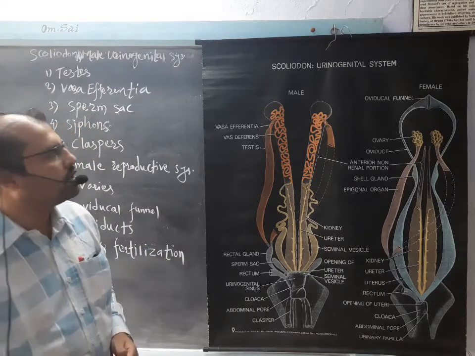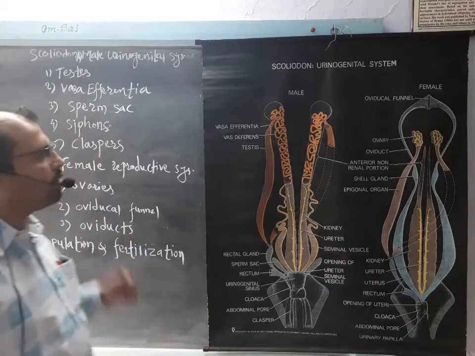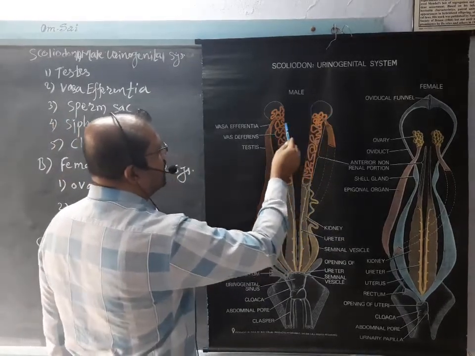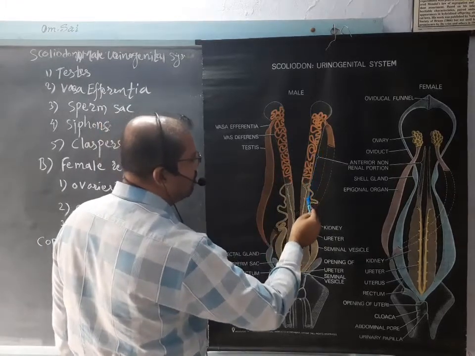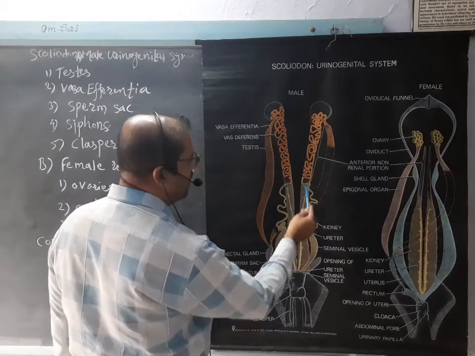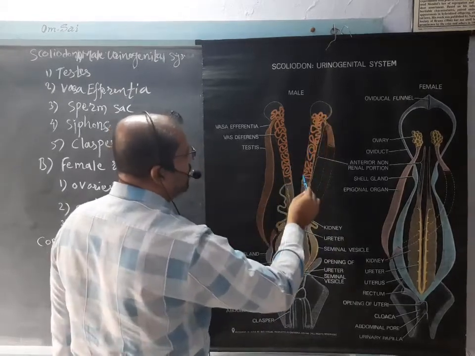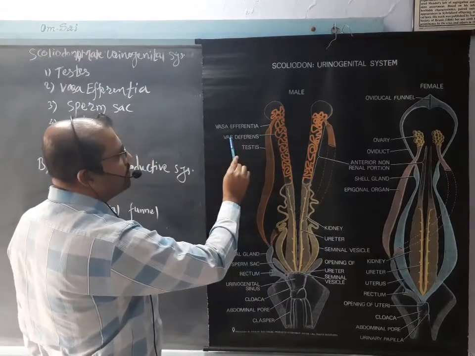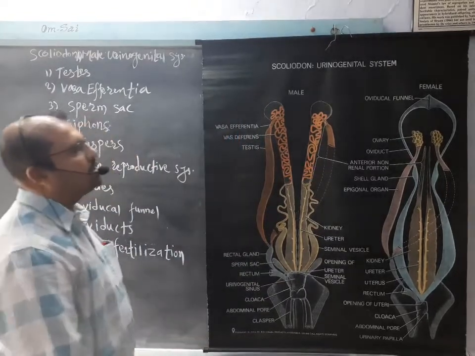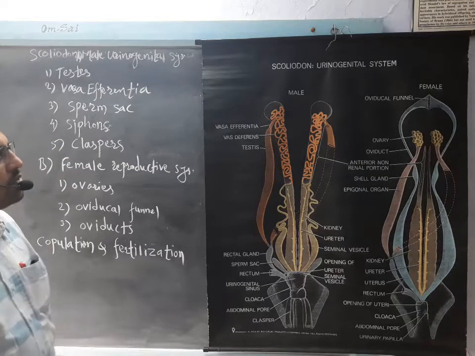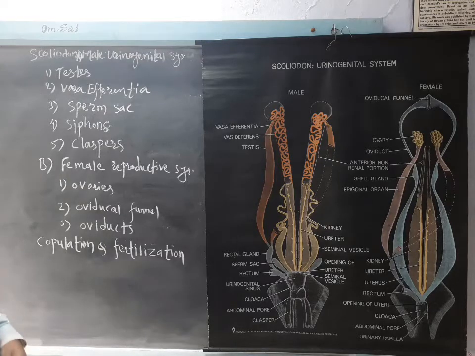And why are they called so? Because here, in the case of this reproductive system, these are the structures of the kidneys. This one is the kidney. So this is the structure of the kidney, and again this reproductive structure, that is the vasa efferentia, the vasa deferentia, are attached to these kidneys, and this is why they are called the urinogenital system.